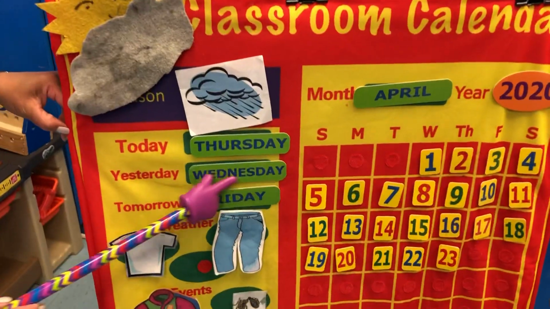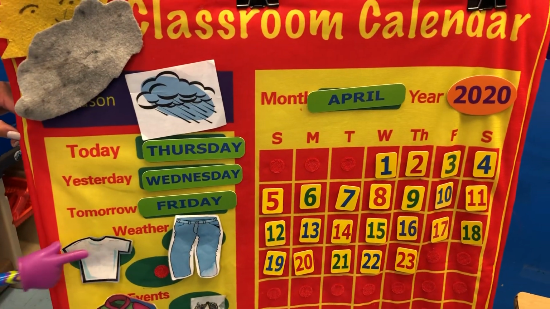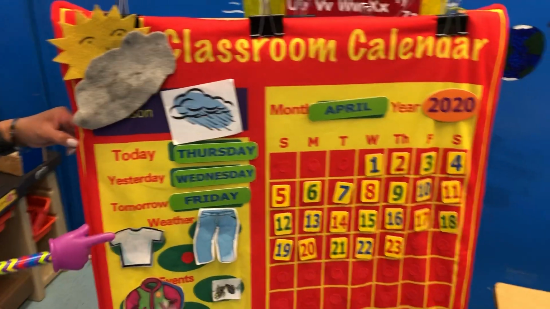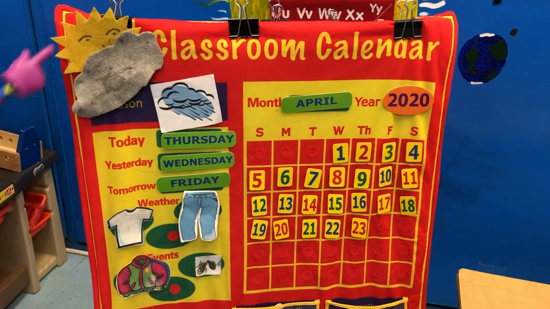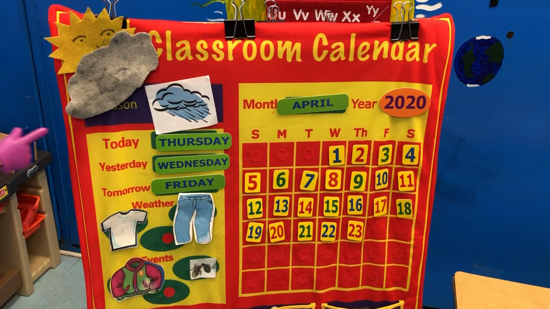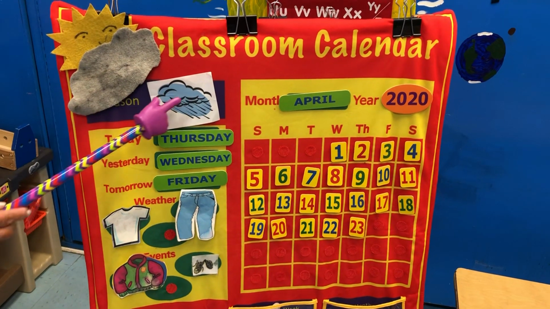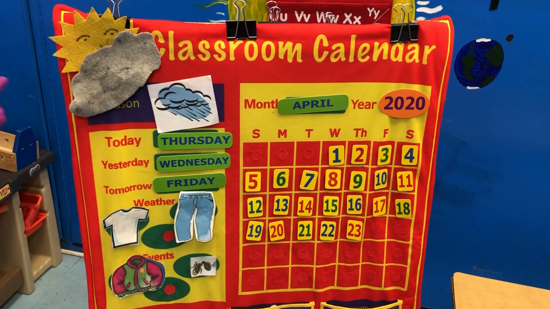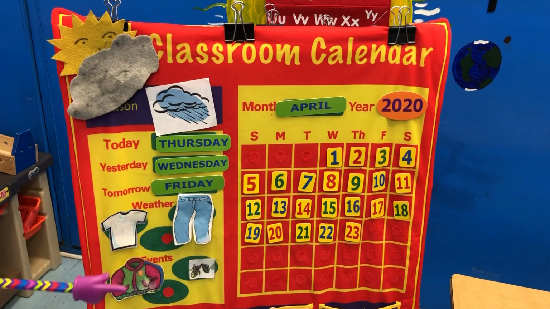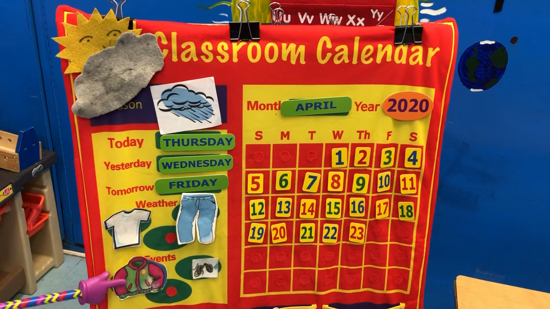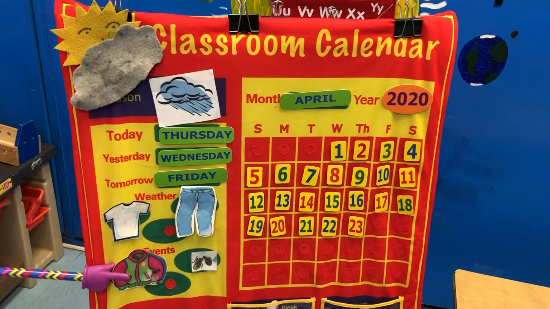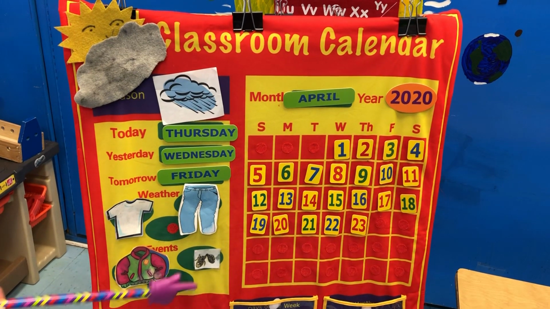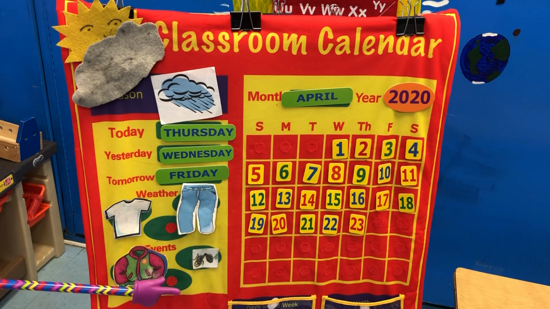So, today is Thursday. Yesterday was Wednesday. Tomorrow is Friday. And the weather is not so good today. The sun is out there because it's daytime, but it is cloudy and rainy. So today, you want to make sure you definitely wear long pants if you go out, and a shirt and a jacket on top, because when it rains, it's usually on the cool side. And to be safe so you don't slip, a pair of sneakers would be best.